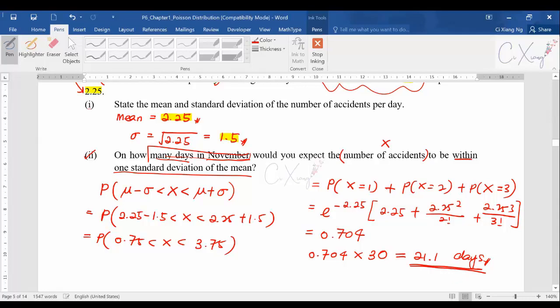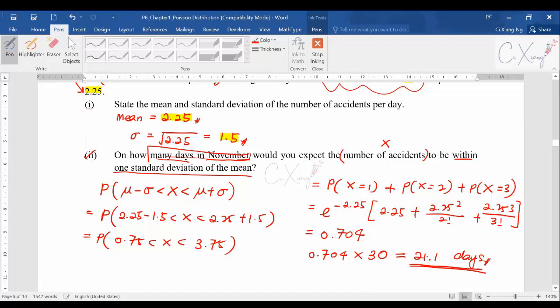Some students will ask, hey, the number of days, I thought I need to round it to an integer. For your information, this value actually is an estimation, so for an estimation, it is still valid if you write it out in decimal places. Although it's 21.1 days, generally it is just an estimation, so you still accept this answer.